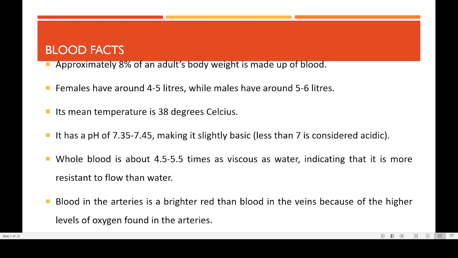So then another thing is that the blood in the arteries is brighter red than blood in the veins. We know that when blood is oxygenated completely, it has a deeper red color. When oxygen is less in the blood or less in the hemoglobin, its color will be slightly less red. So the arterial blood, which has more oxygen, is brighter red in color, whereas venous blood is less bright, less reddish in color. So these are some of the basic facts regarding the blood.